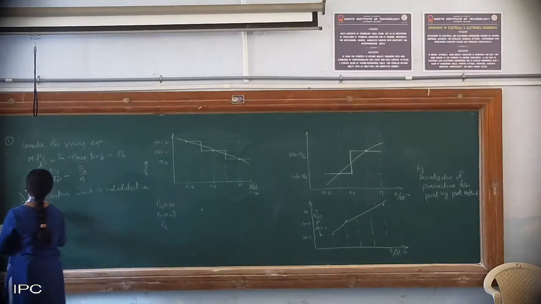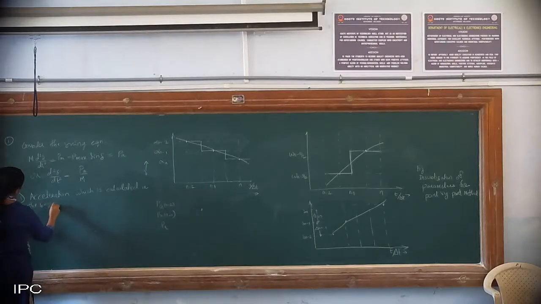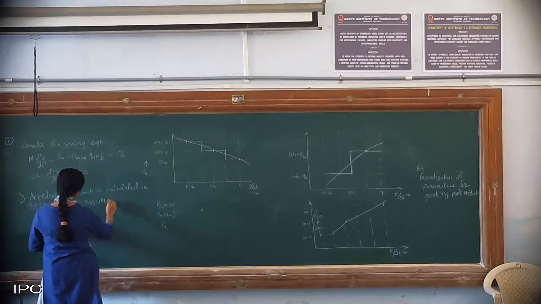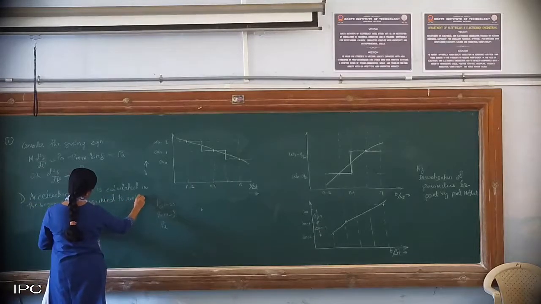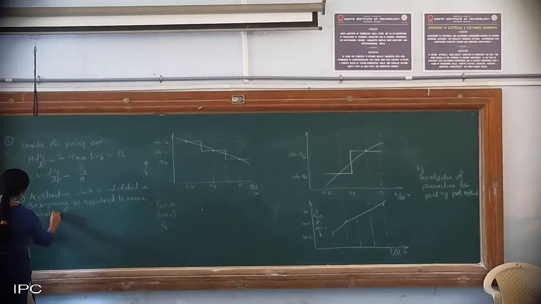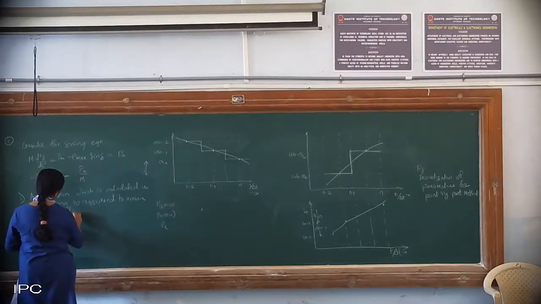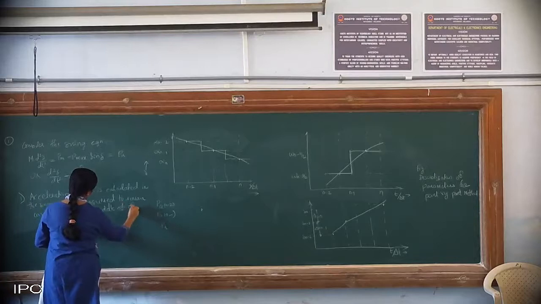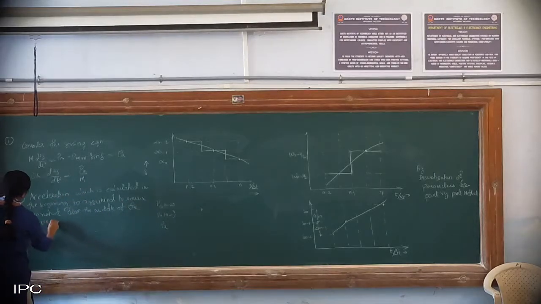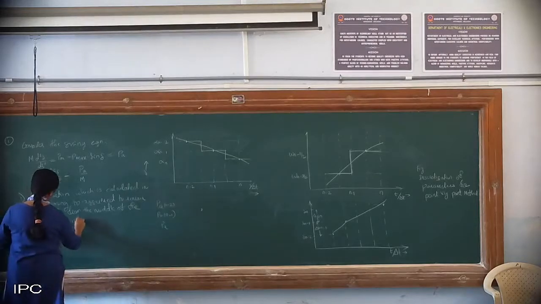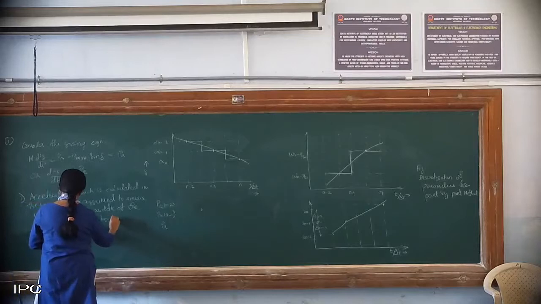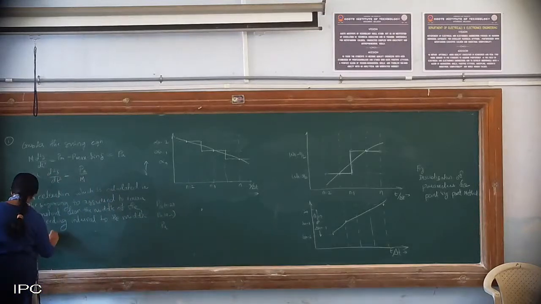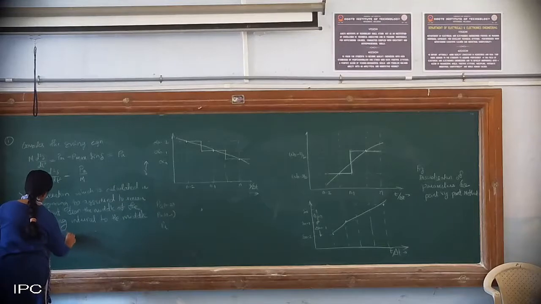Which is calculated in the beginning is assumed to remain constant from the middle of the preceding interval to the middle of the interval being considered.